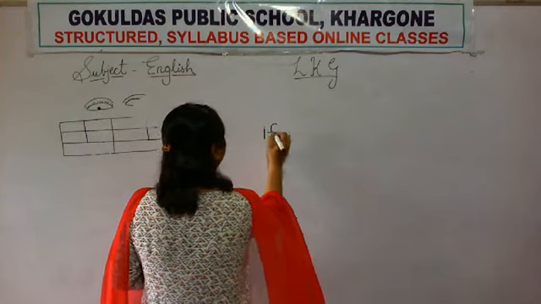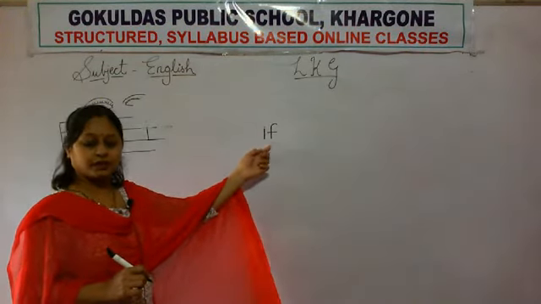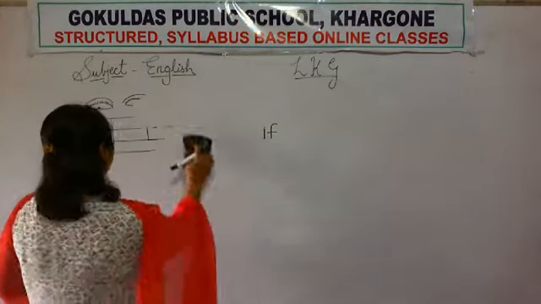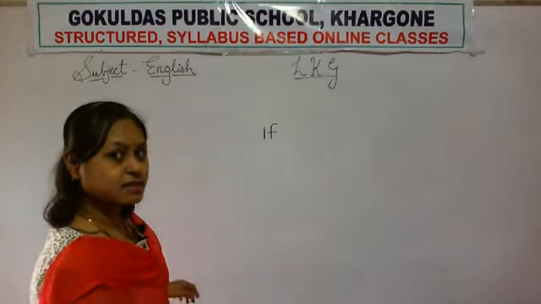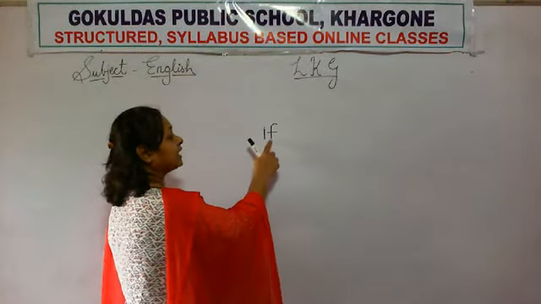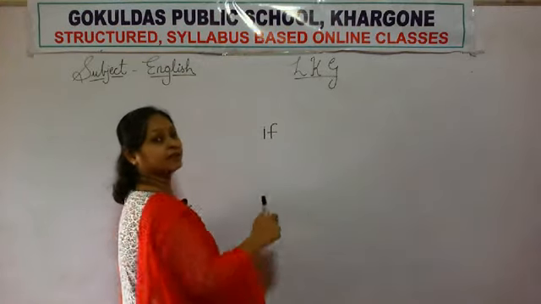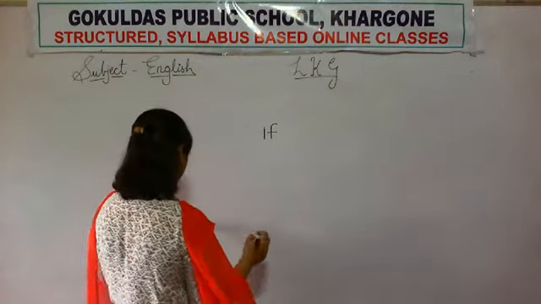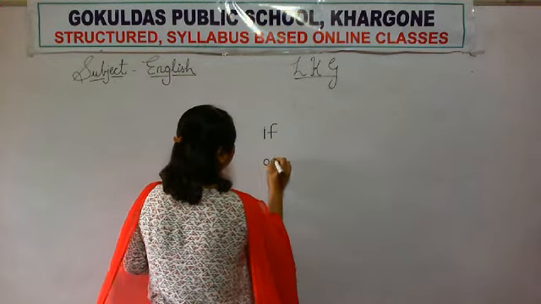If. Sight word if. Repeat after me, all of you. If. Which sight word is this? If. Okay, and the next sight word is on.